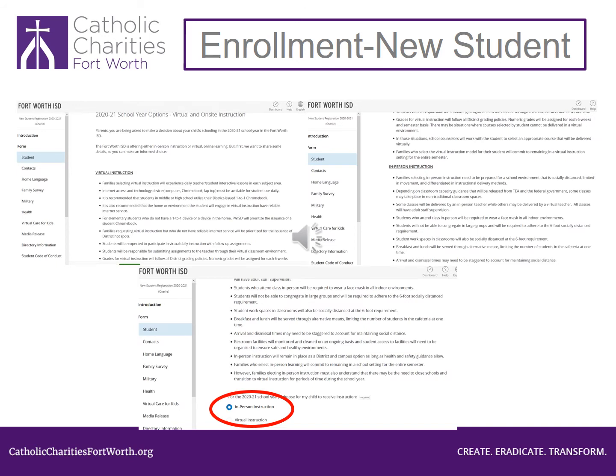In this section, you must select if you want your child to learn virtually at home on the computer or in person at the school. Once you make this decision, it is a commitment for the 6 weeks of school. You can watch the video on the Catholic Charities Fort Worth Refugee Impact YouTube channel titled Fort Worth ISD Enrollment Process. Do I pick virtual at home learning or at school? It may help you decide which is best for you and your child. Scroll down the page.